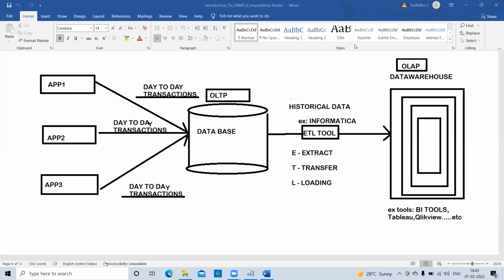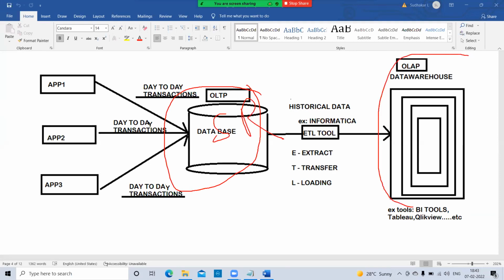That's why I'm telling a simple point. What I said in the last session: showroom and godown. This is my showroom. Carefully observe, this is the showroom, this is the godown.